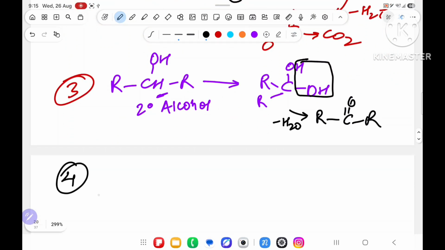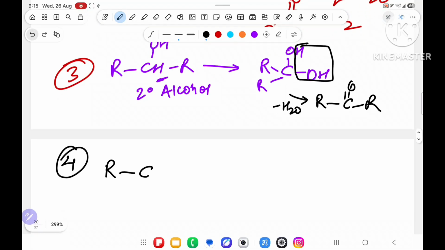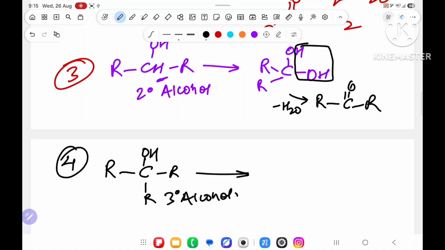Suppose I have taken the fourth example. R, C, OH, R and R. And then you will do oxidation. This is a 3 degree alcohol. What you will say? How many hydrogens are attached with this carbon? Sir, no hydrogen. It means no oxidation.